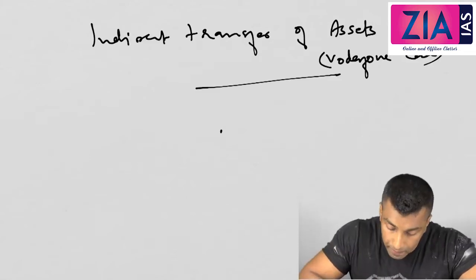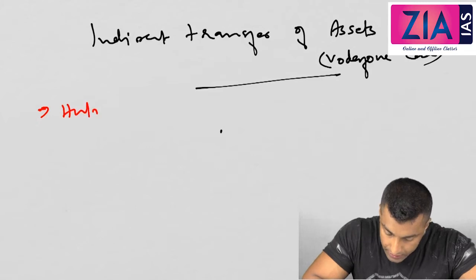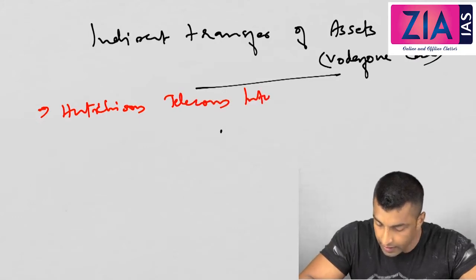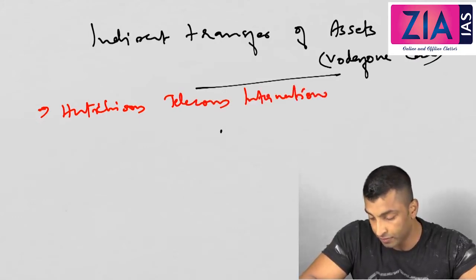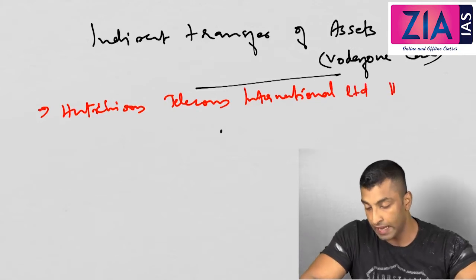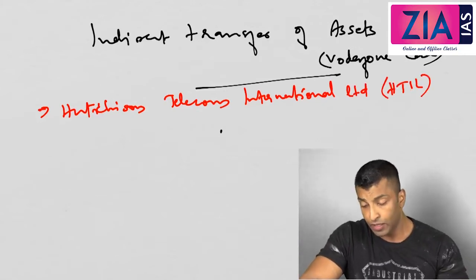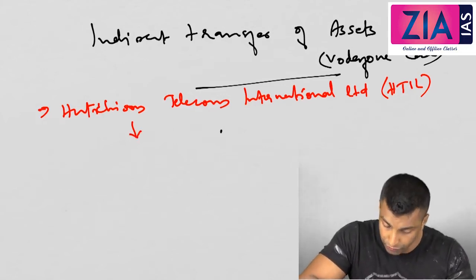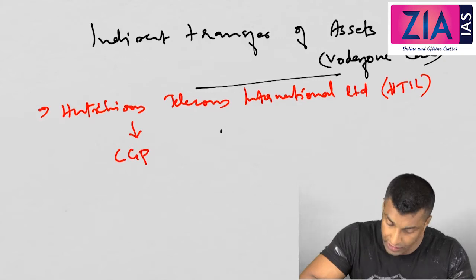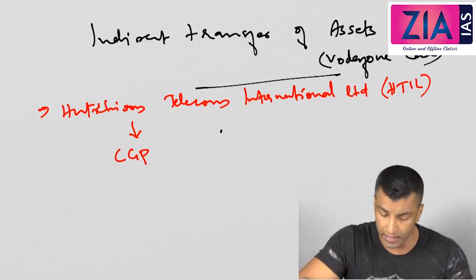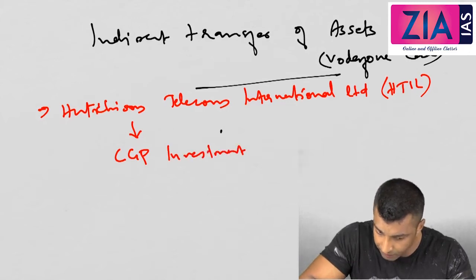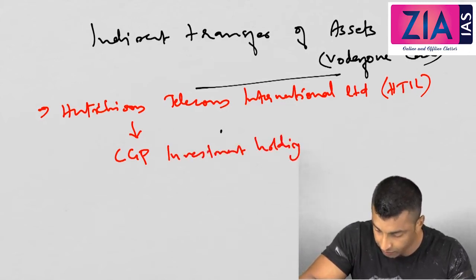See, there is a company, the name of the company is Hutchison Telecom International Limited, HTIL. This company is the owner of another company named CGP. It is commonly known as CGP, the actual name is CGP Investment Holding Limited.